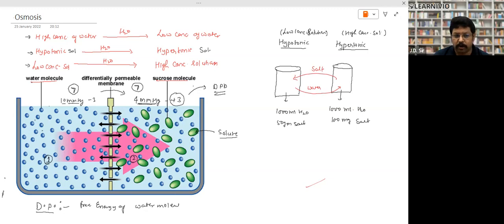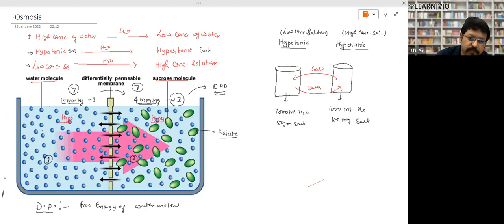Now come to the water molecule. As you can see, the concentration of water molecules is more in the hypotonic solution. This is the hypotonic solution and this is the hypertonic solution. The concentration of water is more over here, so movement of water molecules will take place from cell 1 to cell 2. This process is called osmosis. Osmosis is the movement of water from its higher concentration to lower. Is that clear?